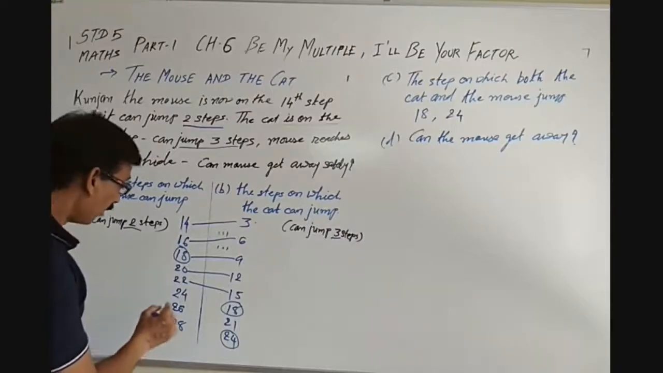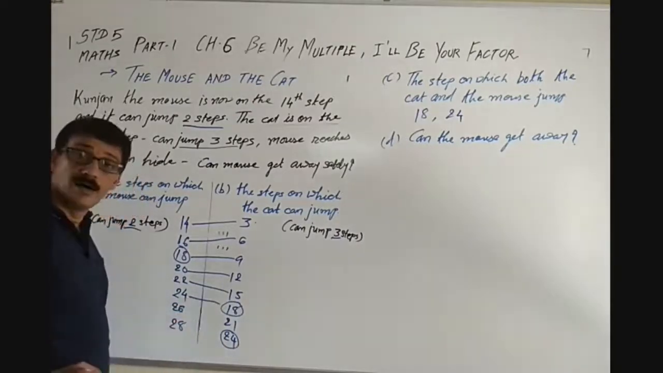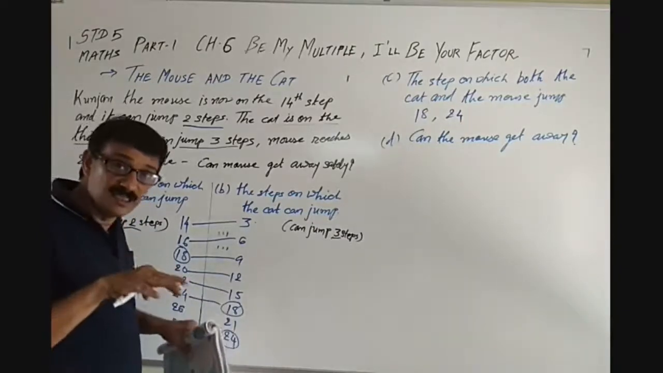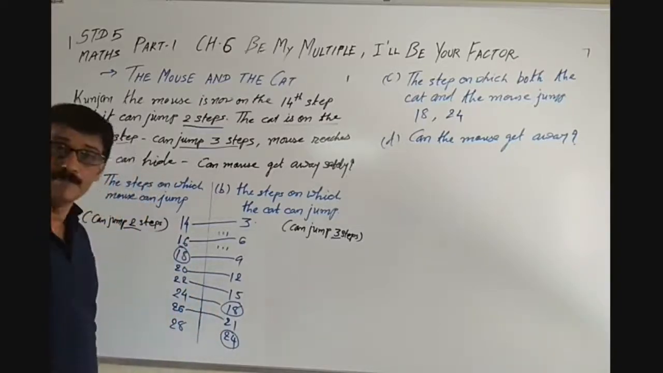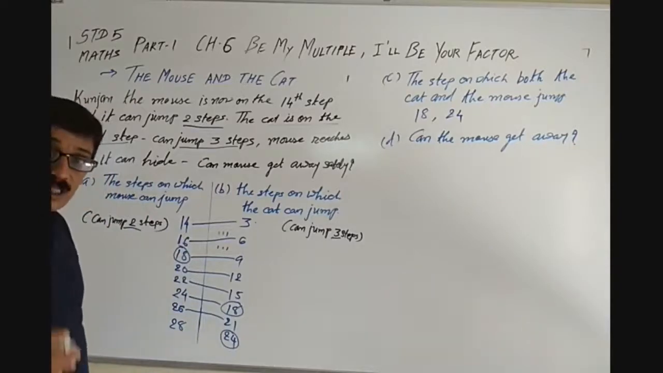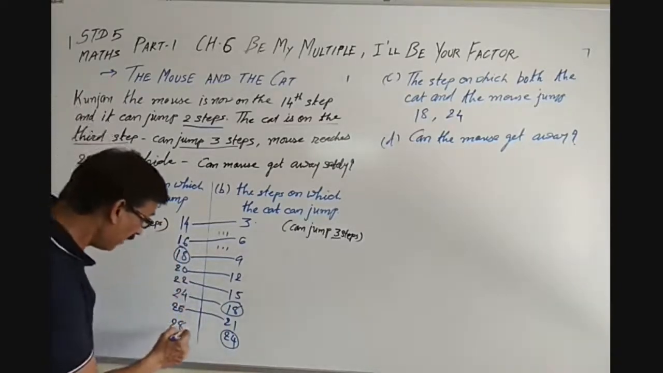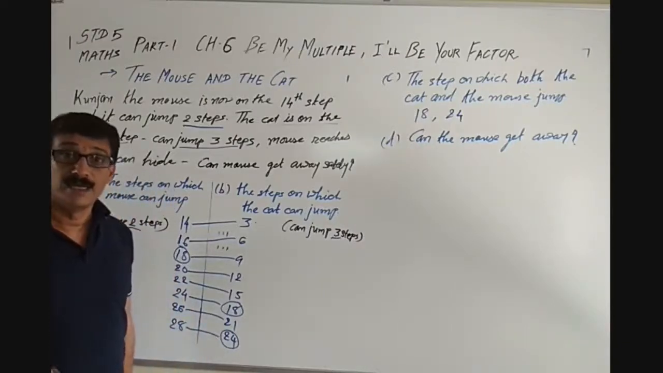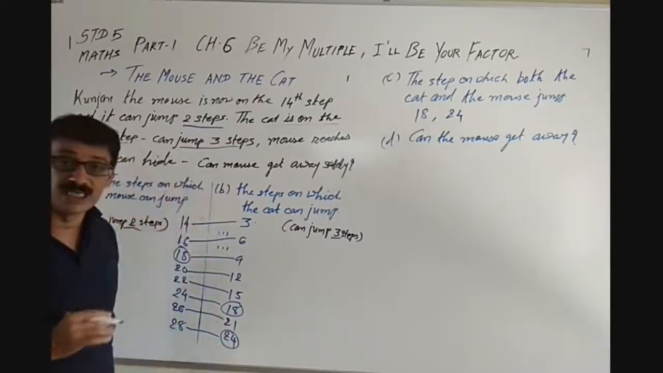Now when it comes to the 24th, the cat was on the 18th step. वो जल्दी नहीं आ रहा है. See, when the mouse was on the 26th step, cat was on the 21st step. अब थोड़ा ही दूर है. Now when the mouse reached the 30th step, at that time the cat was on the 24th step.